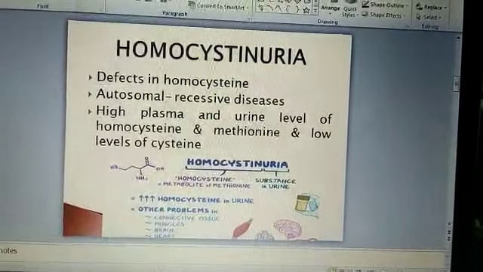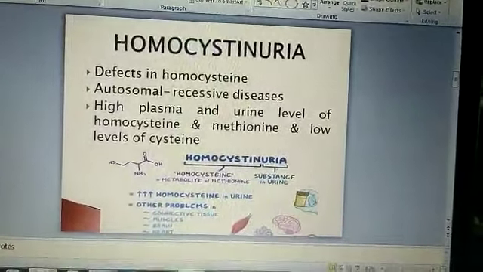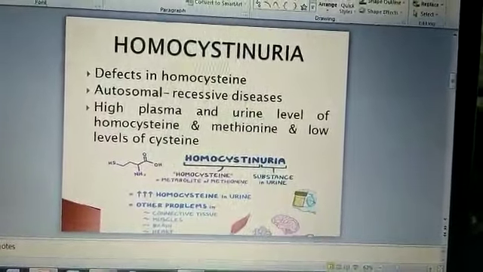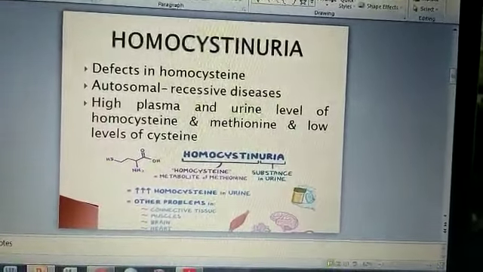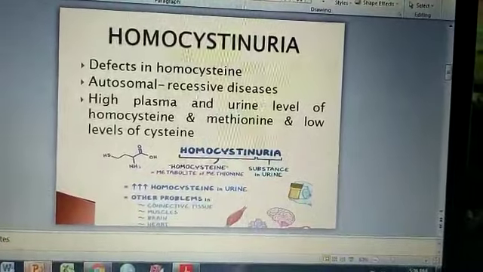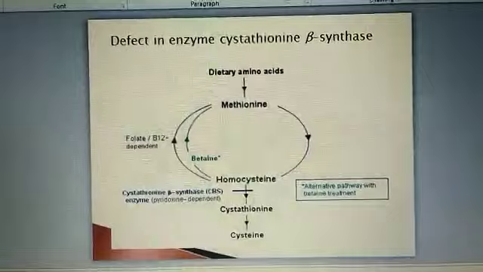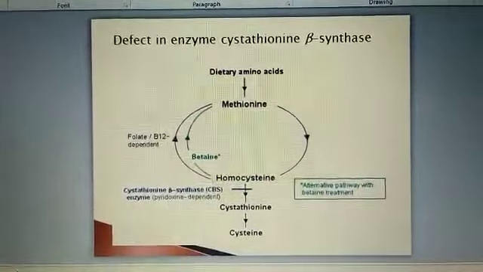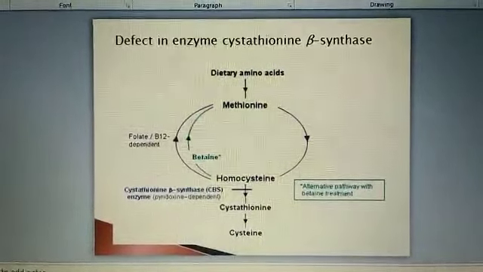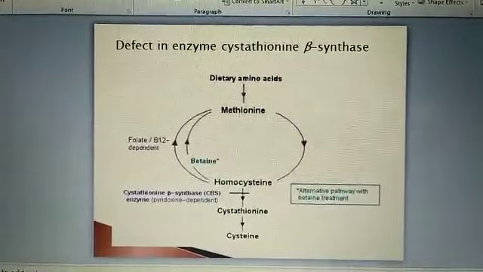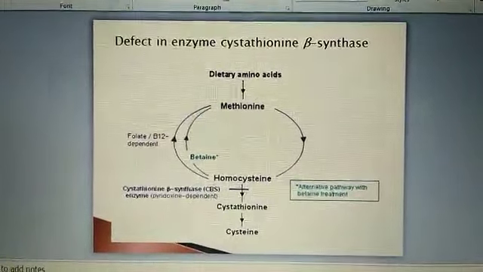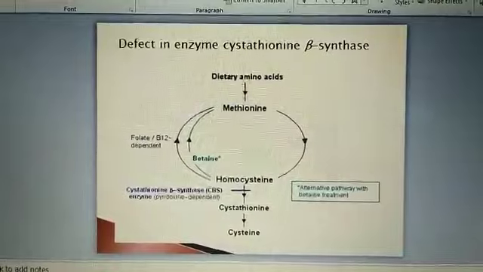This disease is characterized by high levels of homocysteine and methionine in plasma and urine and low levels of cysteine in urine and plasma. Many defective genes are responsible for this disease, but the most common gene is the CBS gene. CBS stands for cystathionine beta synthase.